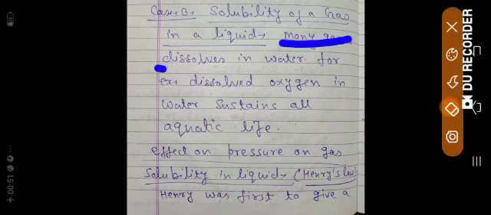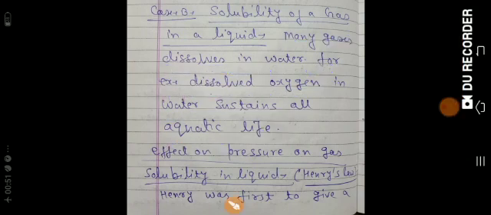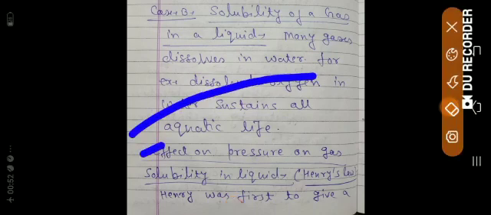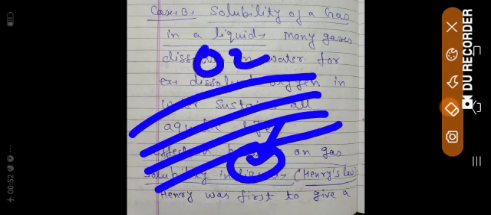Many gases dissolve in water. For example, dissolved oxygen in water sustains all aquatic life. Suppose we are talking about the Pacific Ocean. The Pacific Ocean is very deep. Suppose a marine animal or fish resides at the bottom. How will she get the oxygen? Definitely oxygen is at the surface of the Pacific Ocean, but since it is dissolved, some part will go automatically to the bottom.